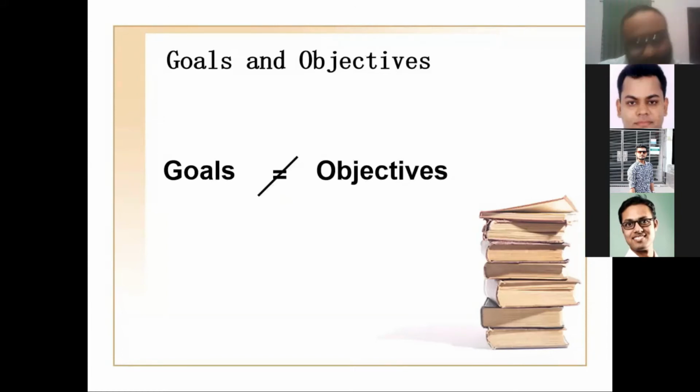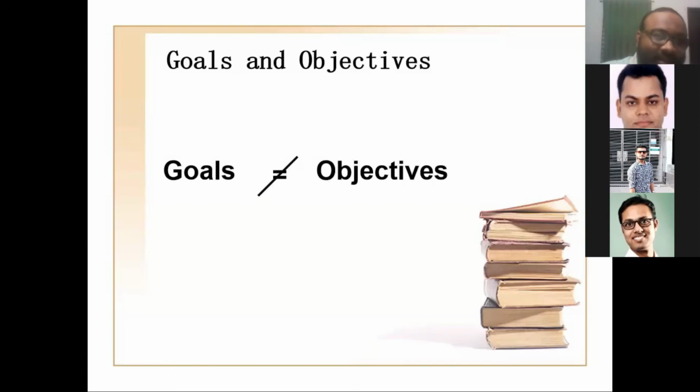So here, if you want to be an engineer, this is your aim. So what is the goal to achieve this aim? There should be 2 or 3 goals, that I will focus on mathematics, physics, and chemistry, especially, right? This is your goal.